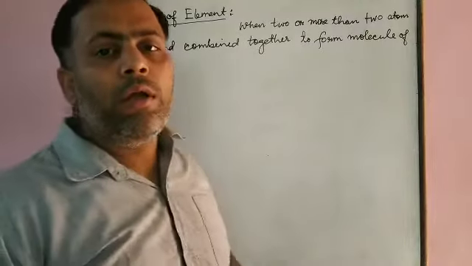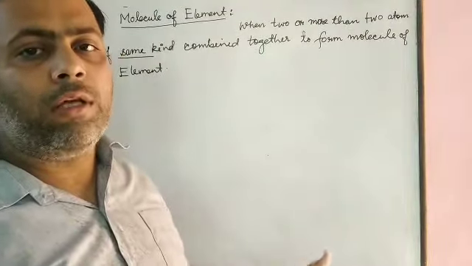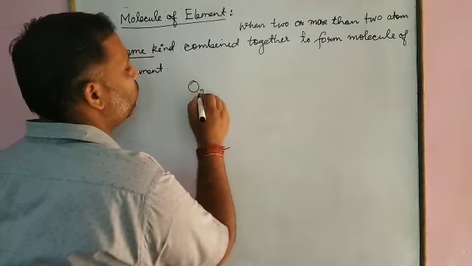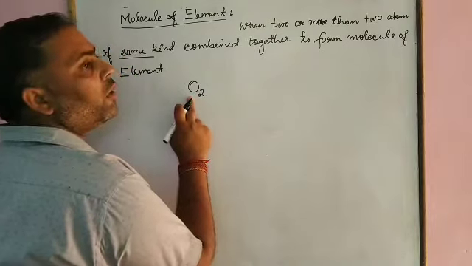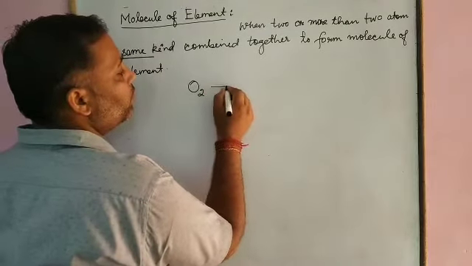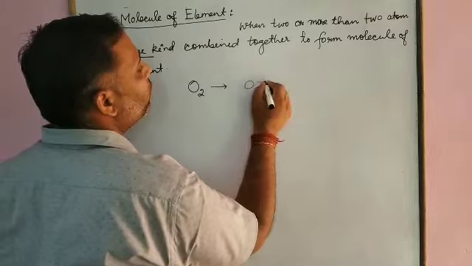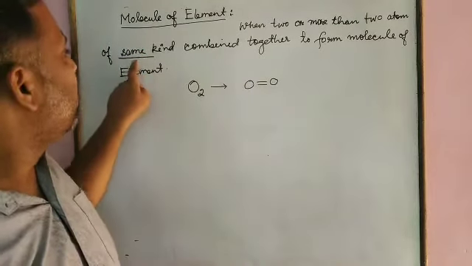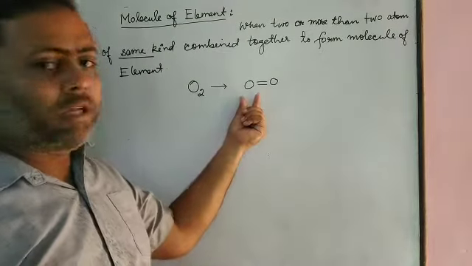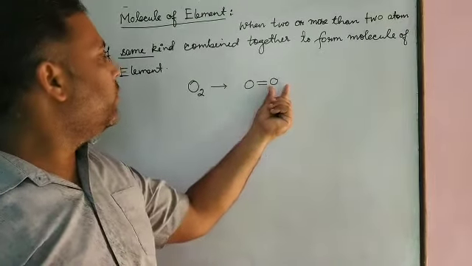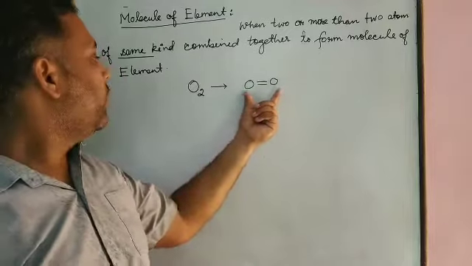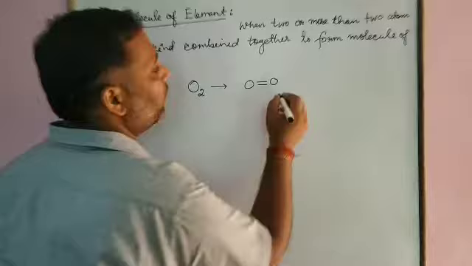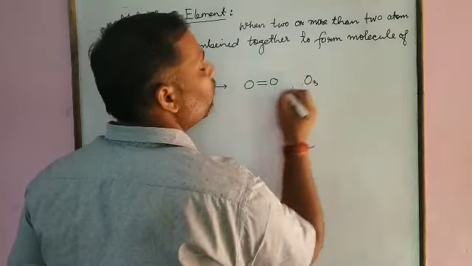What it means, let us understand by taking an example. For example, if we are talking about O2, it is a molecule of an element. Why? Because it is formed when oxygen undergoes chemical combination with oxygen, and the atoms are of the same kind. One oxygen atom and the other oxygen atom, when they undergo chemical combination, form O2, a molecule of an element. The next one we can discuss is O3.